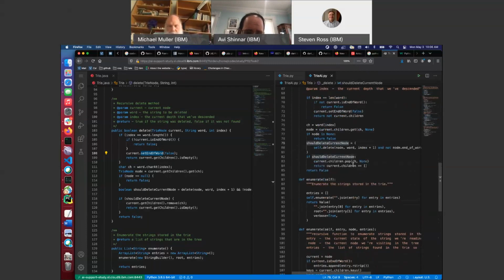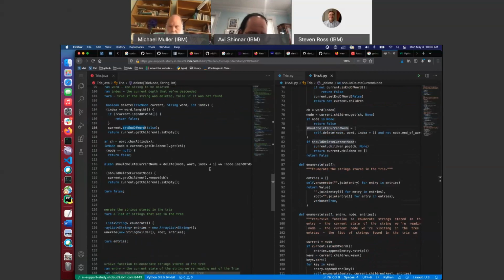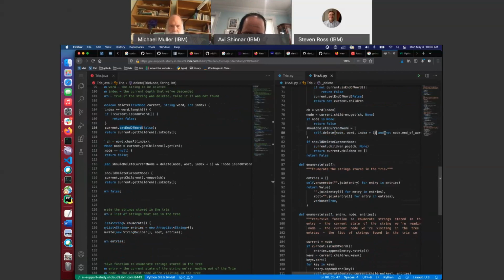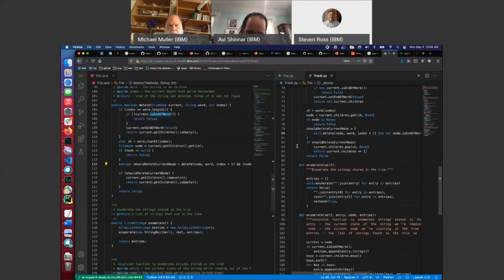Should delete current node equals delete, and should delete current node, then current dot children dot pop. Okay, fine, and we don't want it to fail. I assume this doesn't throw an exception is the idea. And so return current dot children.